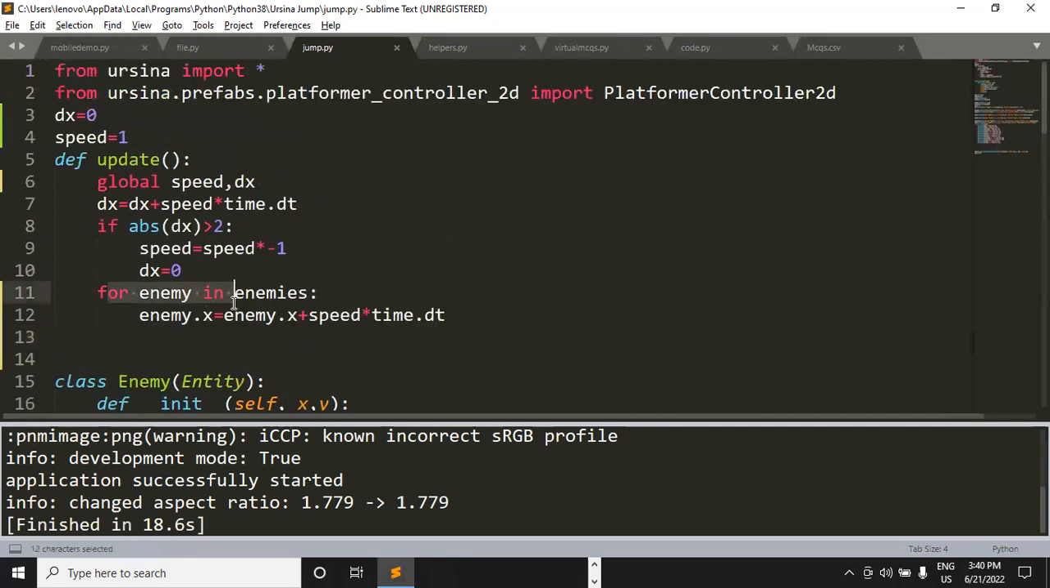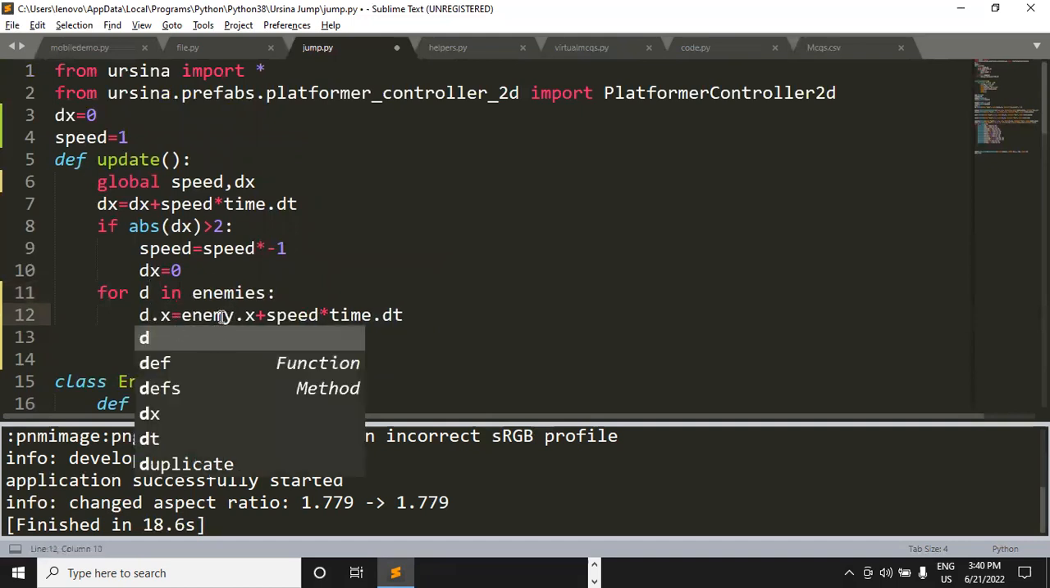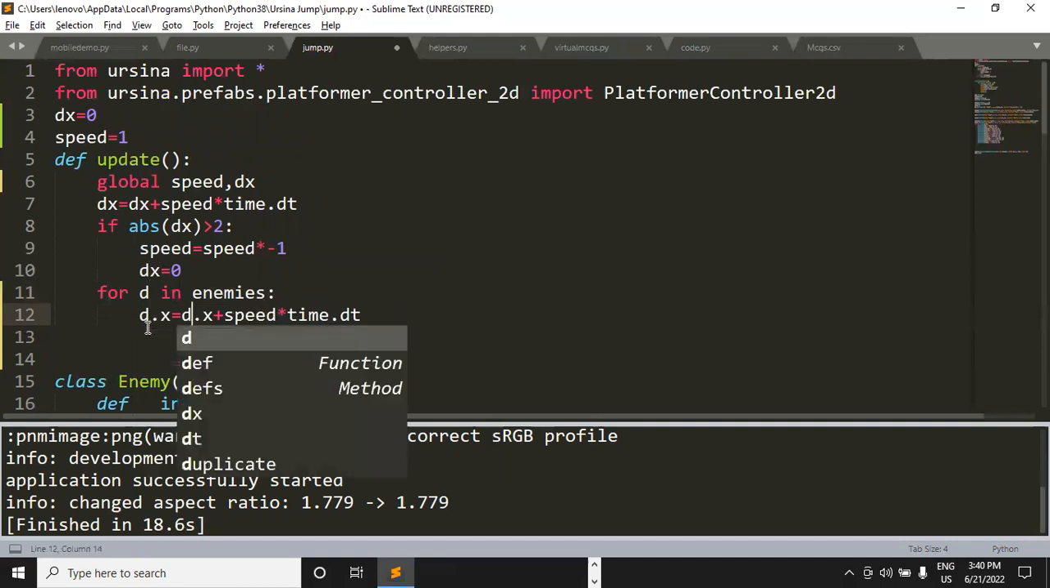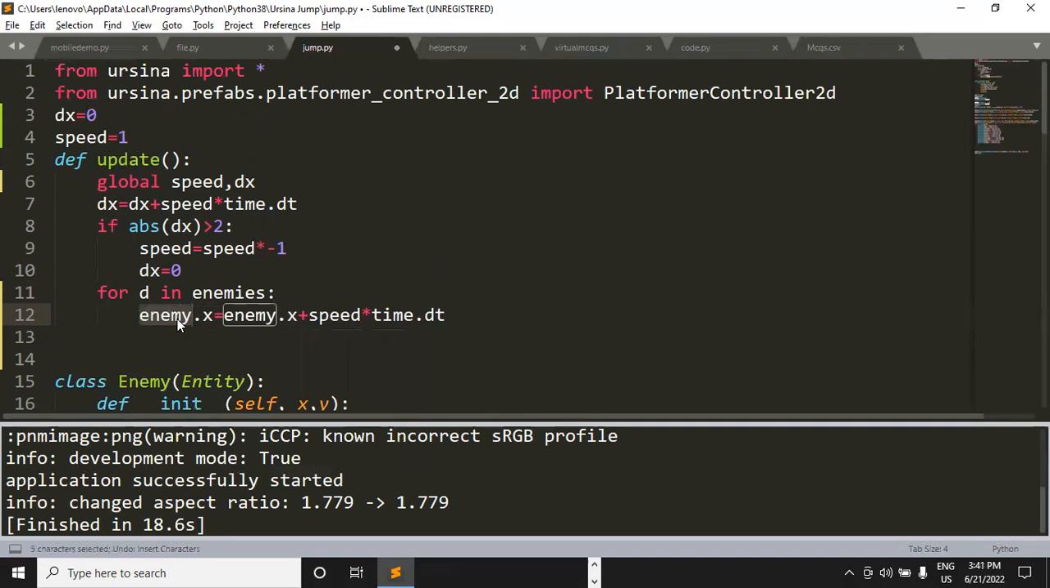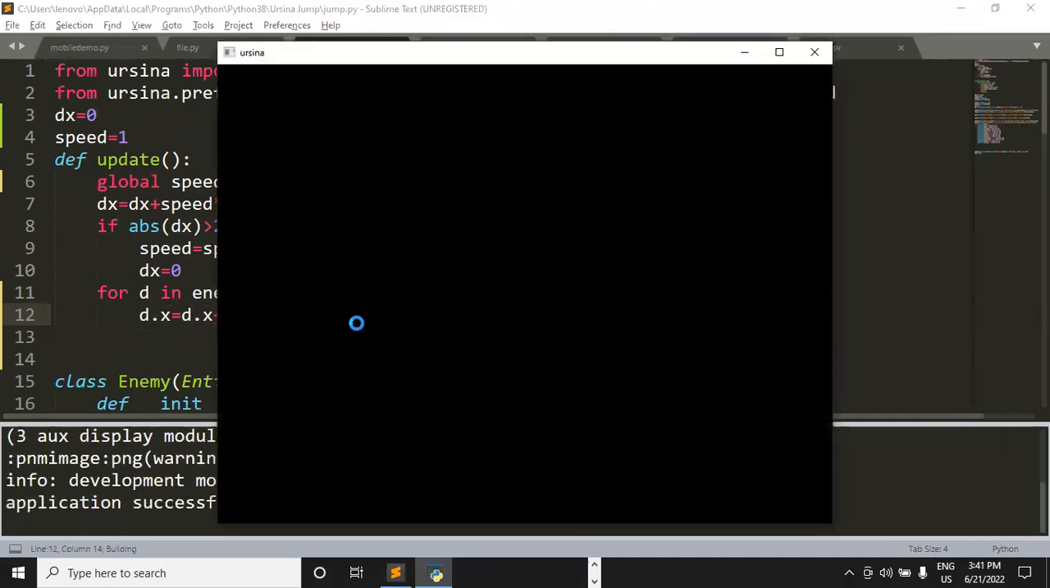So the for loop is also something which you need to understand. Now here, suppose you do not want to use enemy, you want to use some other variable, let's say D. So will this code work now? It will work, but you will have to replace this enemy with D. Then only it will work. Otherwise, it won't work. Fine. Let me just show it to you. D dot X. And now if I run the code, let's see what will happen.